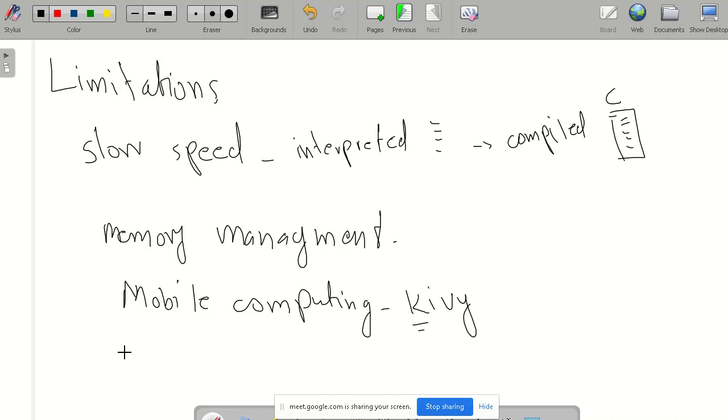And as other programming languages have good database support, Python doesn't have that support. Database access support is not as good as in other programming languages.